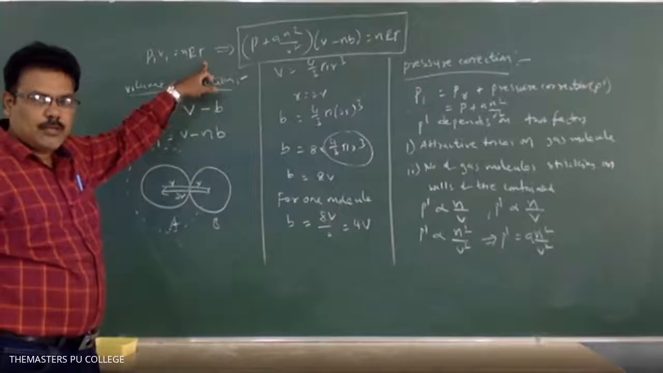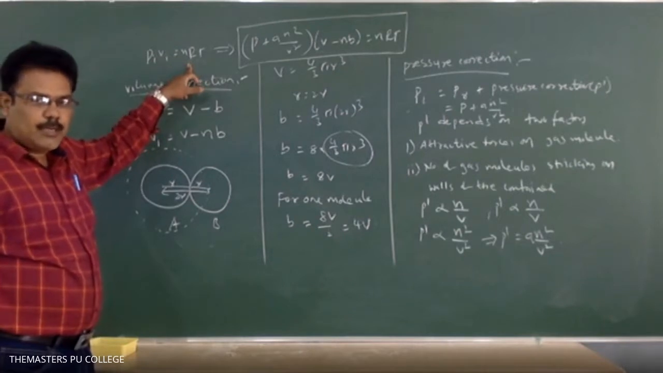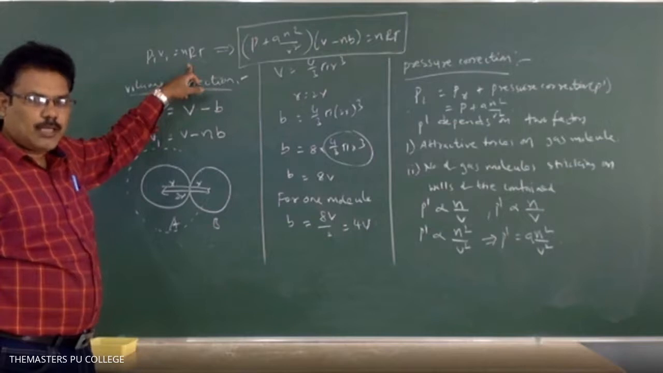Sir, can you once again explain that volume correction, V minus nb, how that came? Here, actually, PV equal to nRT is the ideal gas equation. V is the ideal volume. Ideal volume means the volume of the gas molecules is negligible according to kinetic molecular theory.